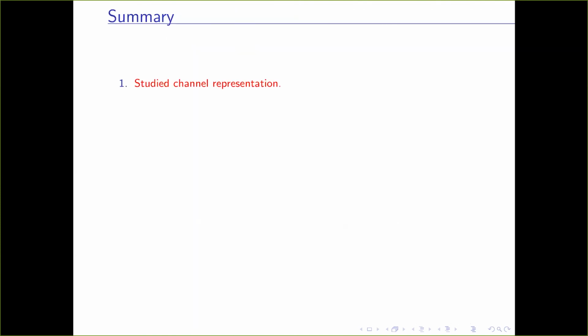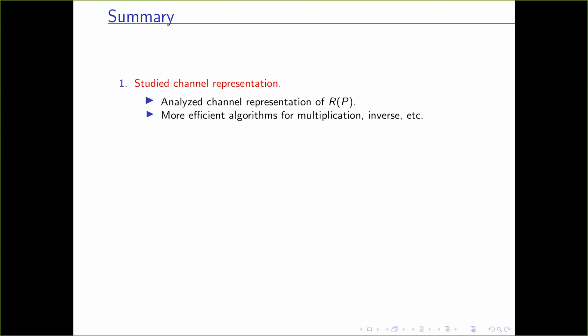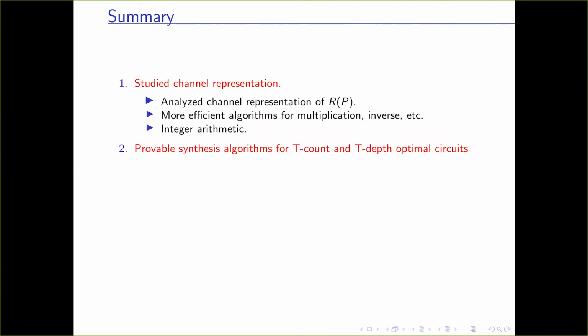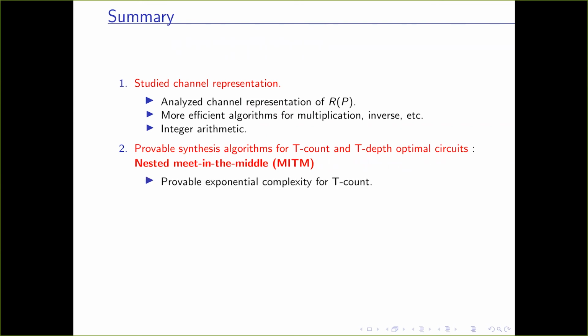To summarize my talk, we studied the channel representation of unitaries, and this helped us obtain more efficient algorithms for multiplication, inverse, etc. using integer arithmetic. Then we gave provable synthesis algorithms for T-count and T-depth optimal circuits. We introduced the technique of nested meet in the middle, which gave provable exponential complexity for T-count.